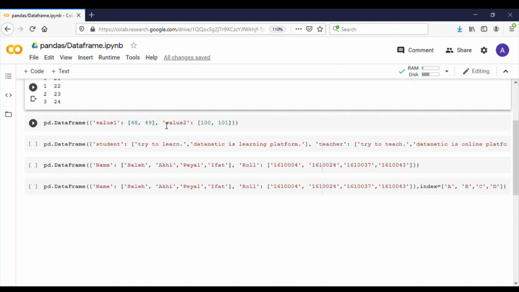We know that a dictionary has keys and values. Value 1 and value 2 are the column names for this DataFrame table. And we also tell that value 1 and value 2 are the dictionary keys and the lists of entries are the values.